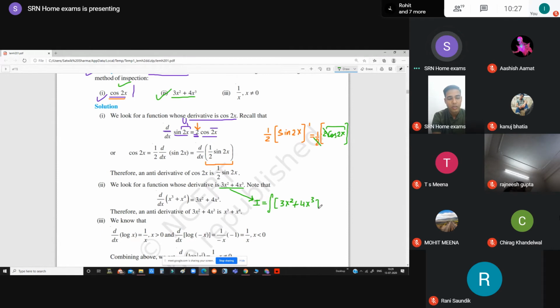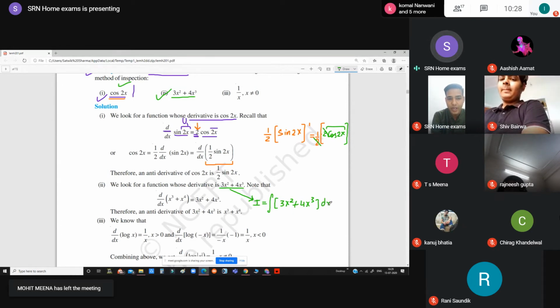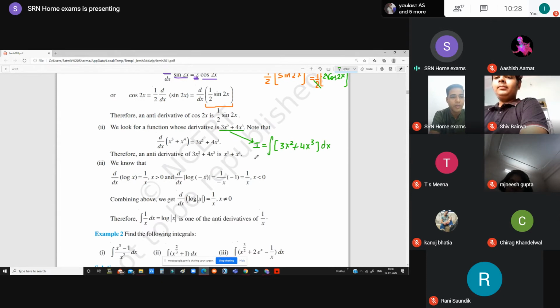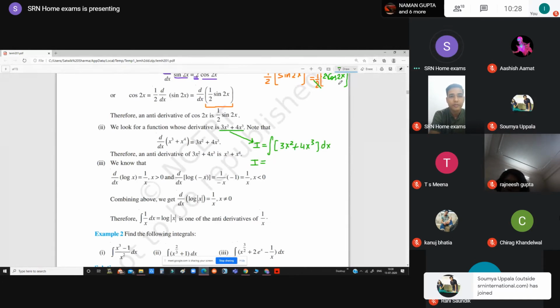Okay, so now we have a function 3x square plus 4x cube. As it is, I have written, we are going to integrate this complete function with respect to x, so that is why I will write dx. Till now everything is okay, nobody is having any problem. Now we are going to use simple formulae for integration. So I is equal to, as it is. Now one by one we will try to understand the formula.